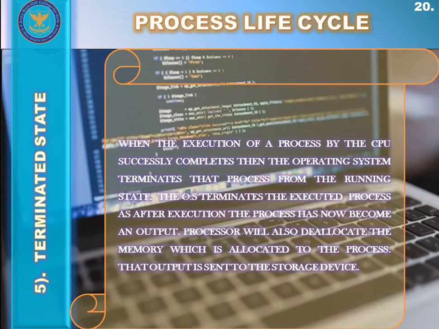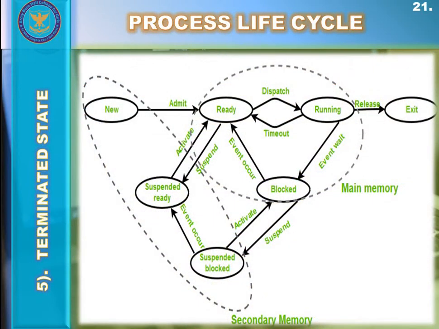Once the process finishes its execution in the running state, or it is terminated by the operating system, it is moved from the running state to the terminated state, where it waits to be removed from the main memory. In this diagram, the exit state means the terminated state.